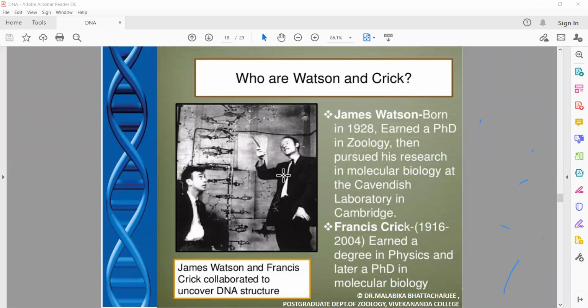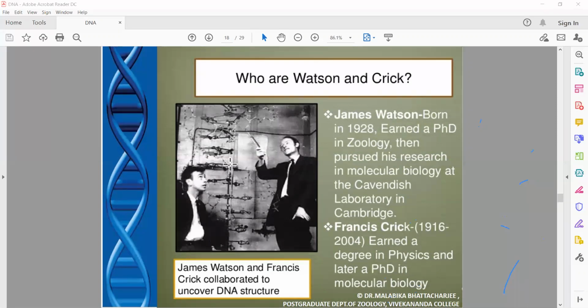So when an X-ray crystallographic photograph is shown to a person who knows physics, who has a thorough knowledge of physics, it becomes easier for that person to grasp what the bonds are, how the bonds are placed, how many chains might be involved. So Crick had this capacity.